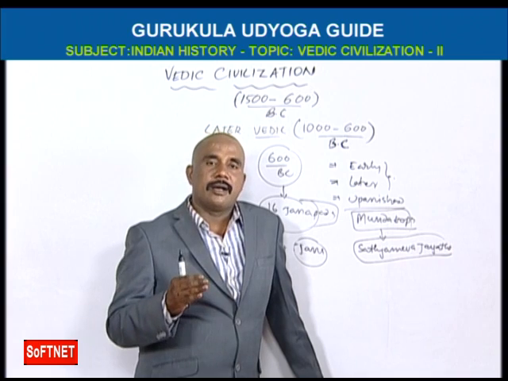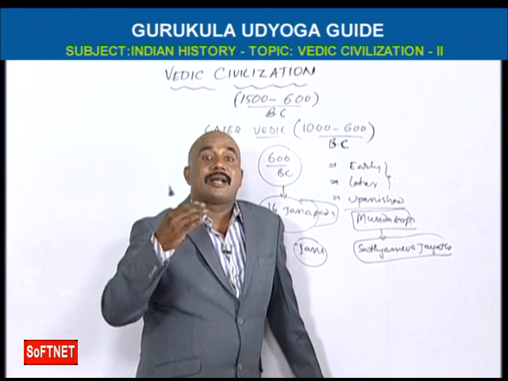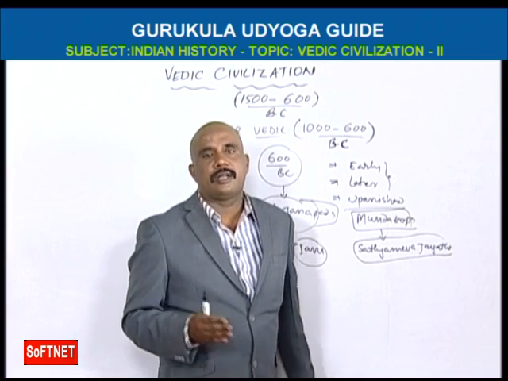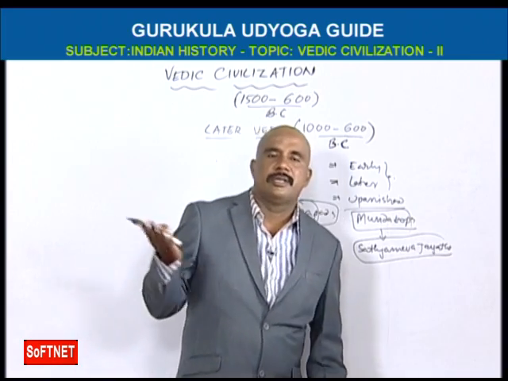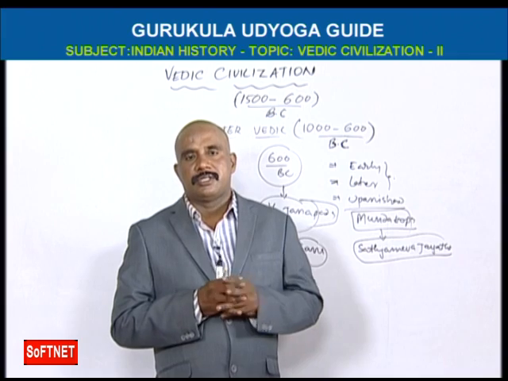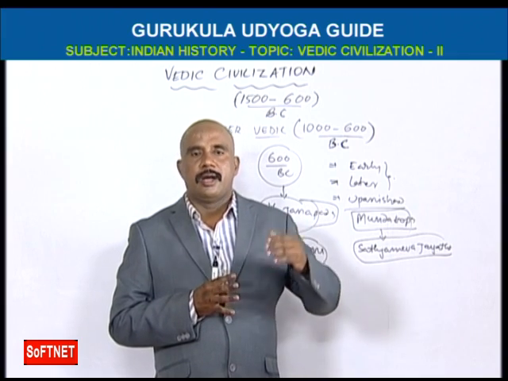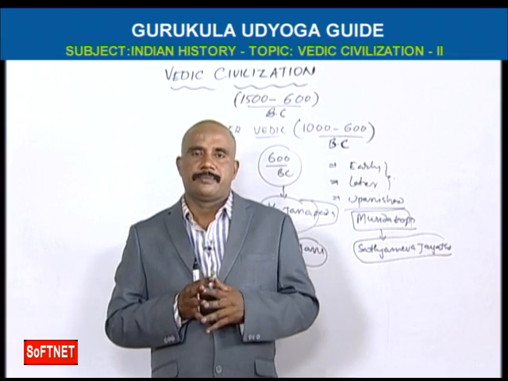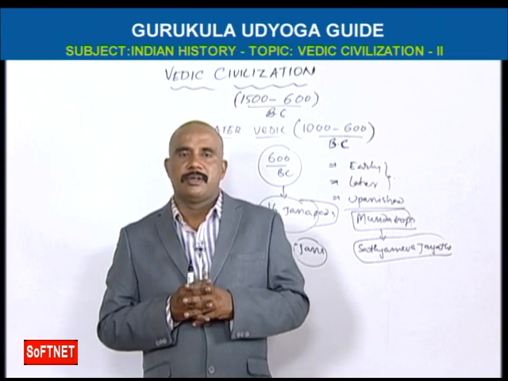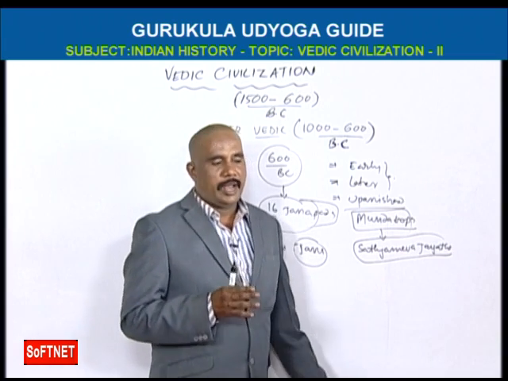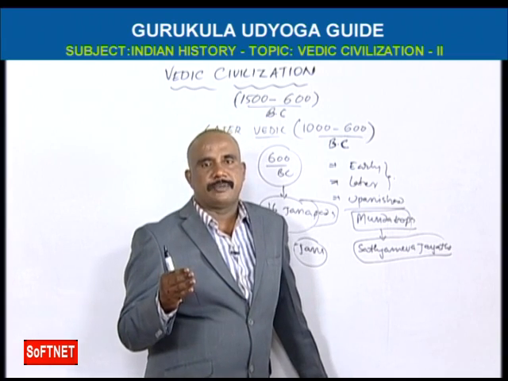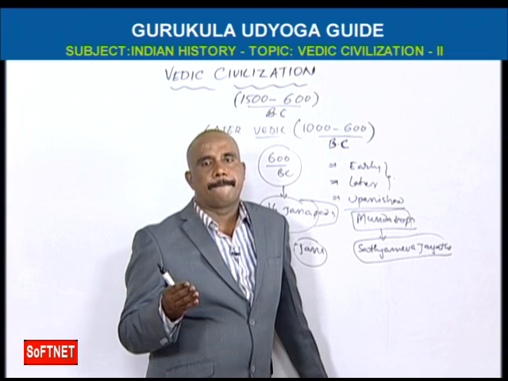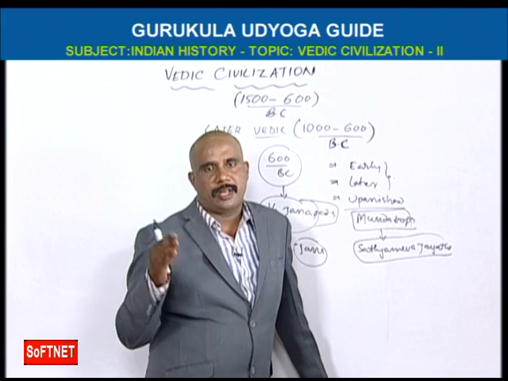Okay. And what are the gods in early Vedic civilization? That is nature gods: celestial, cosmic and terrestrial. We should remember these three kinds of gods. Okay, and in the financial system, Bali, Bhaga, Nishka, Shatamana.